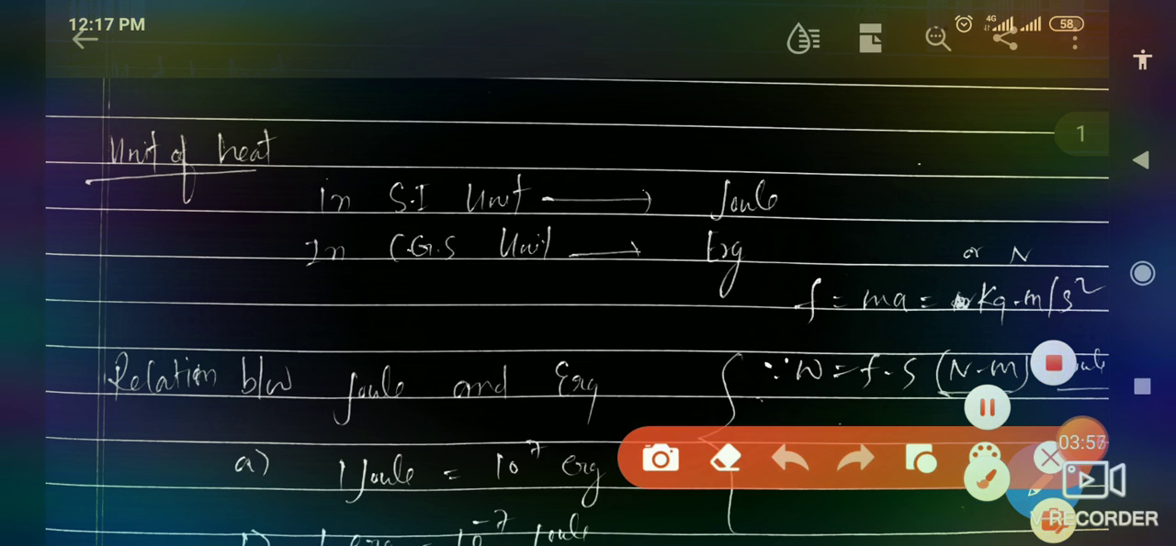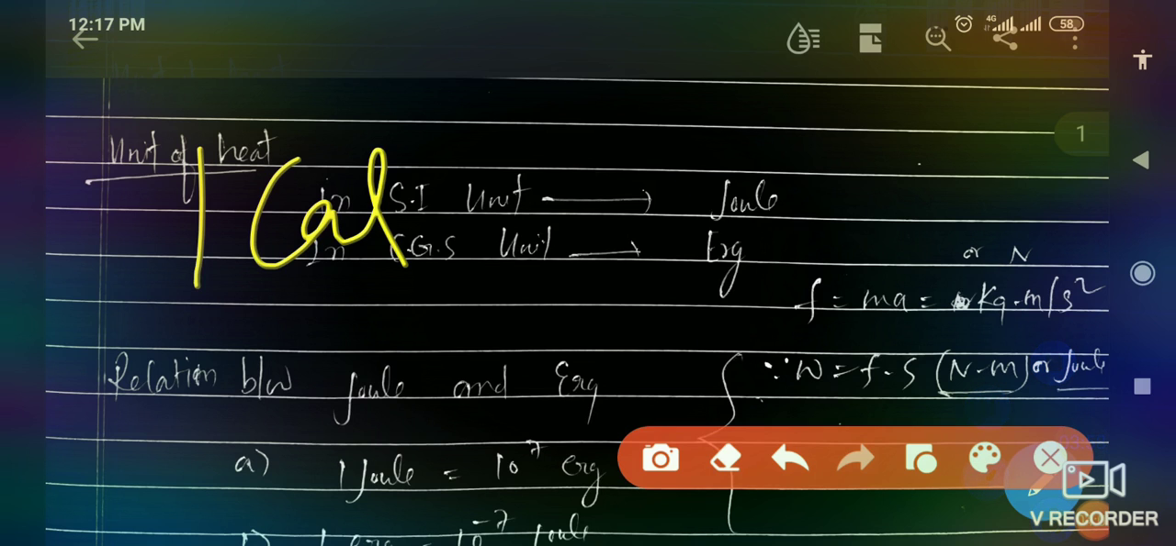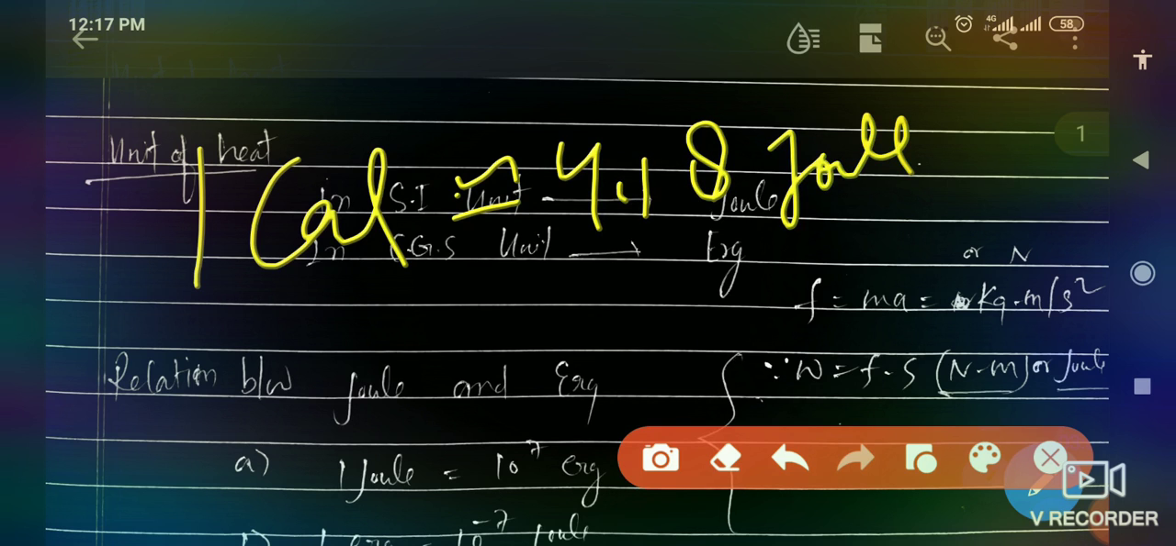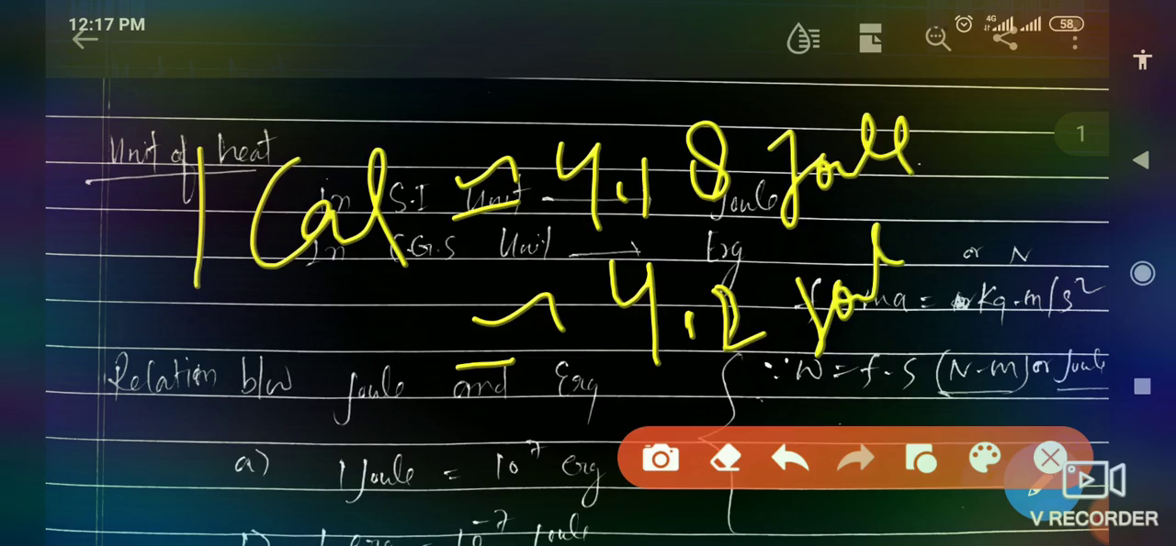Here you need to know the relation between calorie and joule. Remember this: 1 calorie equals 4.18 joule. We can also say nearly 4.2 joule. So note this down.